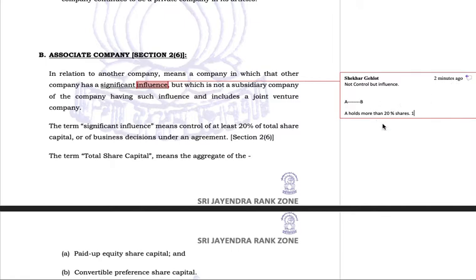20% means it holds 1/5 of the company. When a company is holding 1/5 of the other company, then definitely this company has a significant influence in the decision making of company B. But definitely it does not have such an impact that it can totally control it. It cannot totally control it, but still it has a significant influence. That is 20% defined by the Act. So now, both companies will become associate companies of each other.